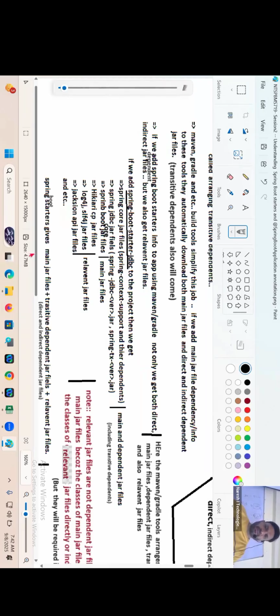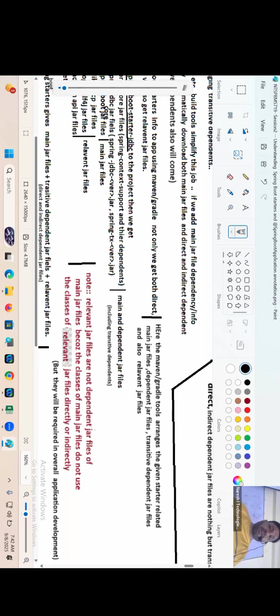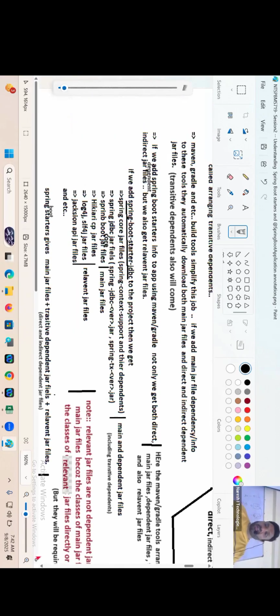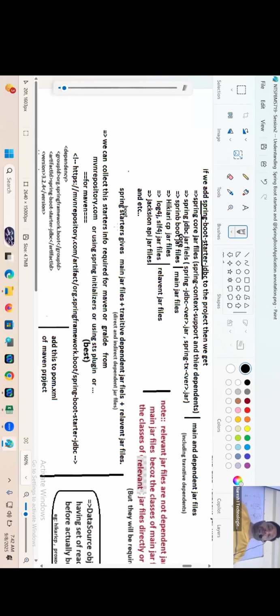Here you observe, relevant jars are not dependent jar files of the main jar file, because the classes of the main jar file do not use the classes of the relevant jar file directly or indirectly, but they will be required in overall application development. Okay, now the final conclusion is that Spring Boot starter gives main jar files, transitive dependent jar files, immediate dependent, later dependent, plus relevant jar files.